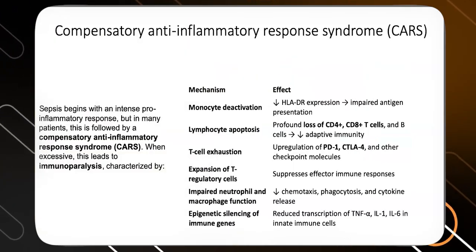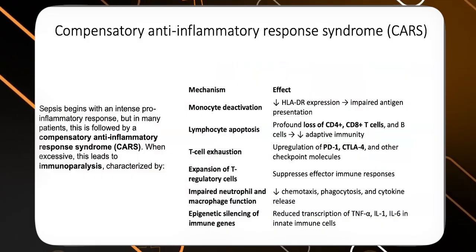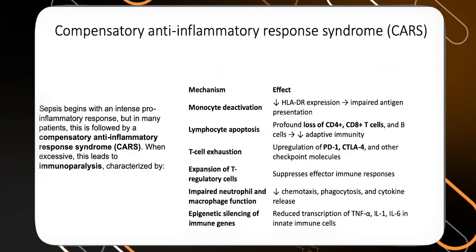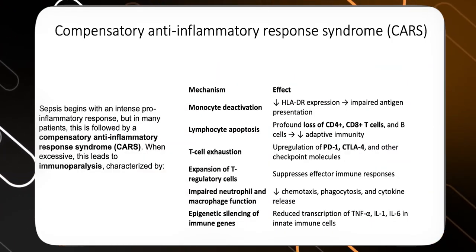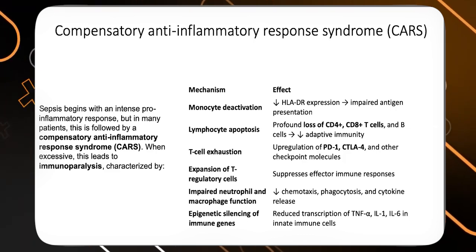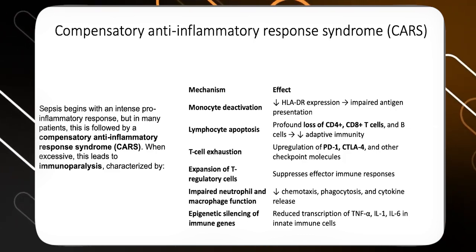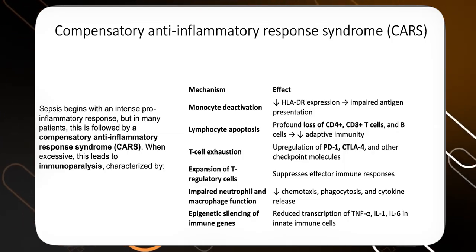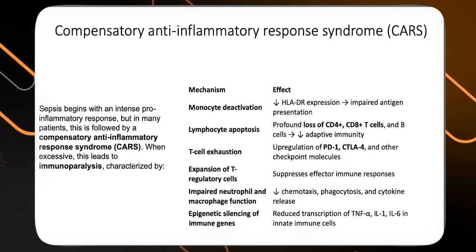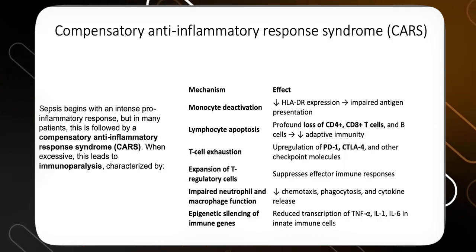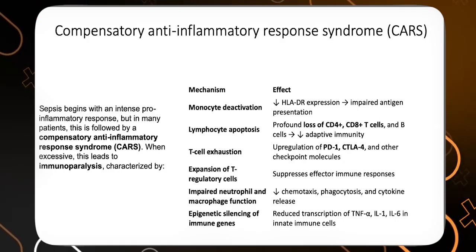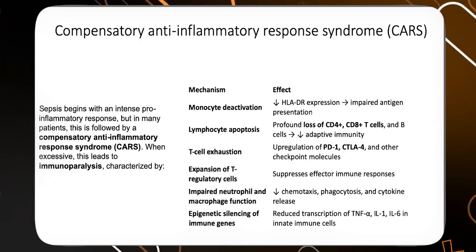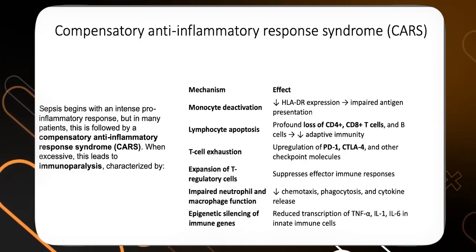How do we diagnose this persistent immunoparalysis state? Usually we see lymphopenia, a loss of CD4 and CD8 cell count, which decreases the adaptive immunity response. And there is T cell exhaustion, which is a kind of hallmark of this state. And there is a state called compensatory anti-inflammatory response syndrome, or CARS. We have all known the systemic inflammatory response syndrome, but compensatory anti-inflammatory response syndrome is one of the major causes of mortality in patients with sepsis. If they remain persistently in the ICU, they develop secondary infections, keep on developing other complications, and develop a state of immunoparalysis.